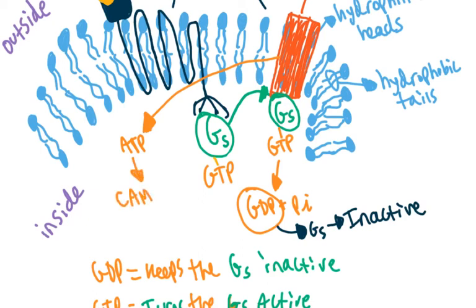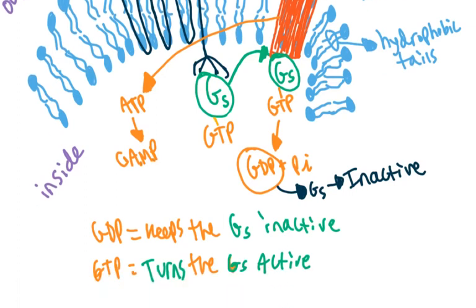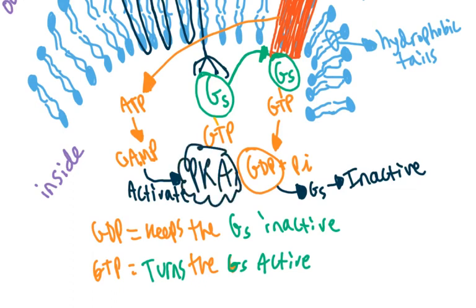All right. Now, cyclic AMP will then activate a protein kinase A inside the cell. And now this protein kinase A will phosphorylate proteins inside the cell to carry out whatever cellular function it has to carry out.